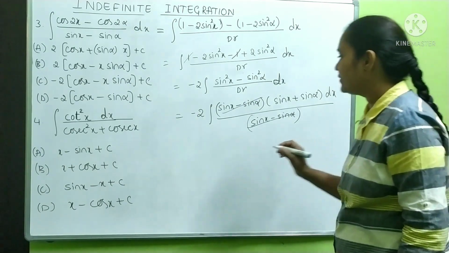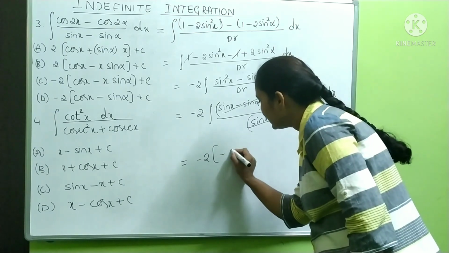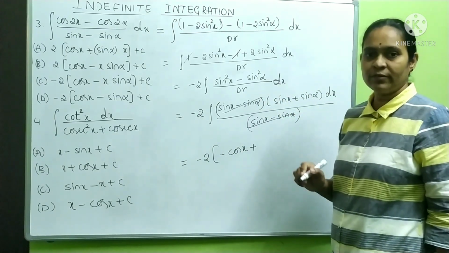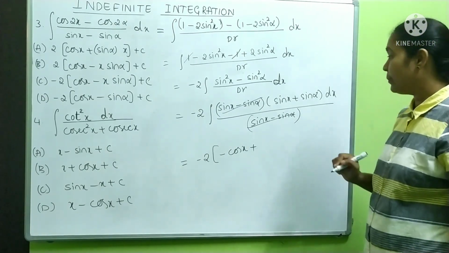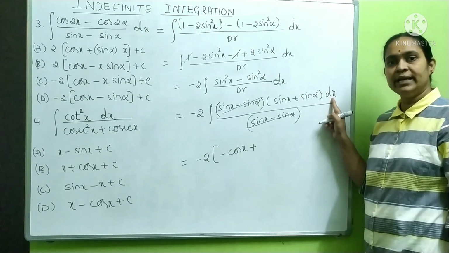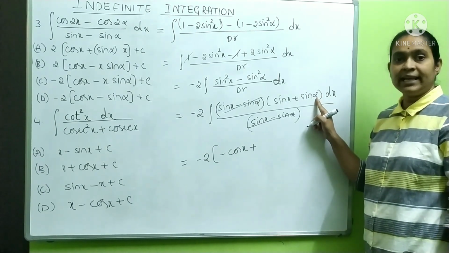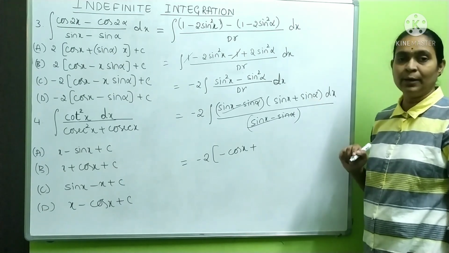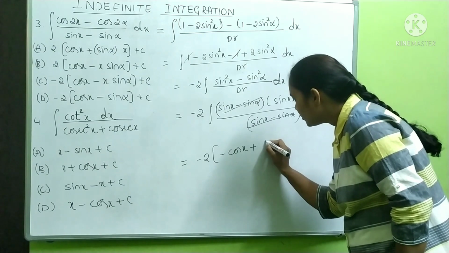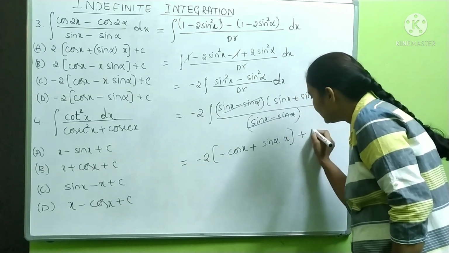What is integration of sin x? Minus 2 into integration of sin x is minus cos x plus, what is integration of sin alpha? Please remember, you are integrating with respect to x. dx is there means you are integrating with respect to x. Therefore alpha acts like a constant. So sin alpha is completely a constant term. Therefore the integral of sin alpha is going to become sin alpha into x plus c.